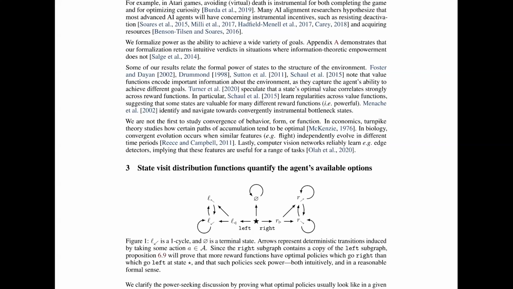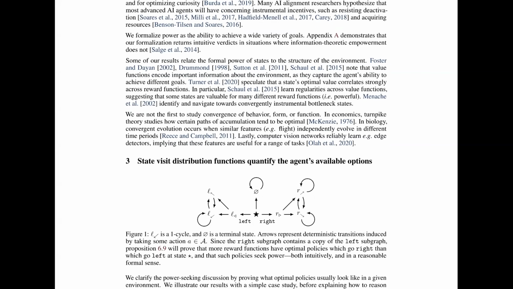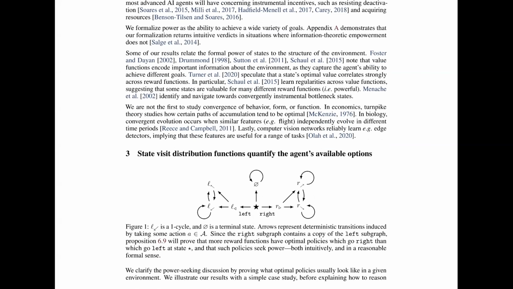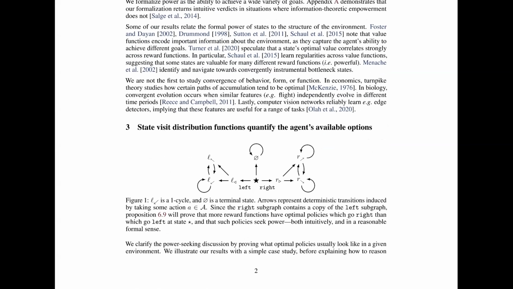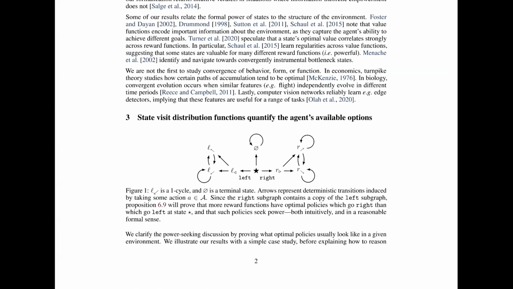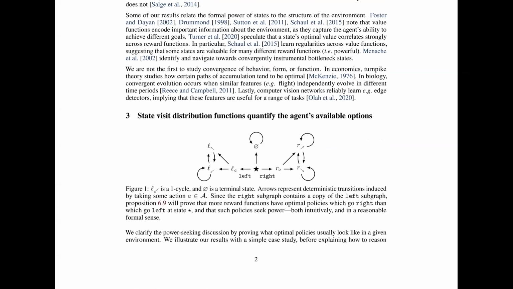Meaning, agents identify and navigate towards convergently instrumental bottleneck states. We are not the first to study convergence of behavior. In economics, turnpike theory studies how certain paths of accumulation tend to be optimal. In biology, convergent evolution occurs when similar features independently evolve in different time periods. Lastly, computer vision networks reliably learn edge detectors, implying that these features are useful for a range of tasks.